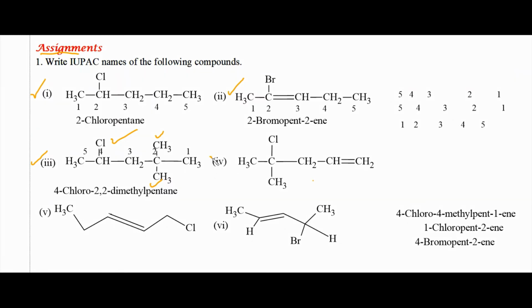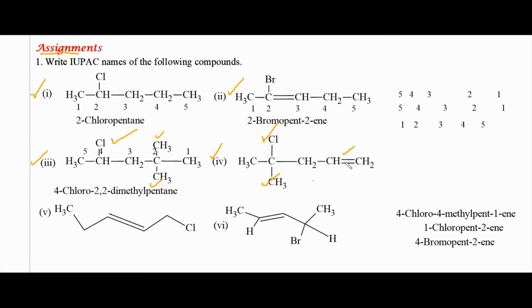Consider the next structure. Here you can see substituents which are used as prefixes, chlorine as well as methyl group, present nearer to the left end. These two, chlorine atom and methyl group, are written as prefixes to the parent name. But the primary suffix ene is present nearer to the right end. Then what we do is, we give more priority to the primary suffix.